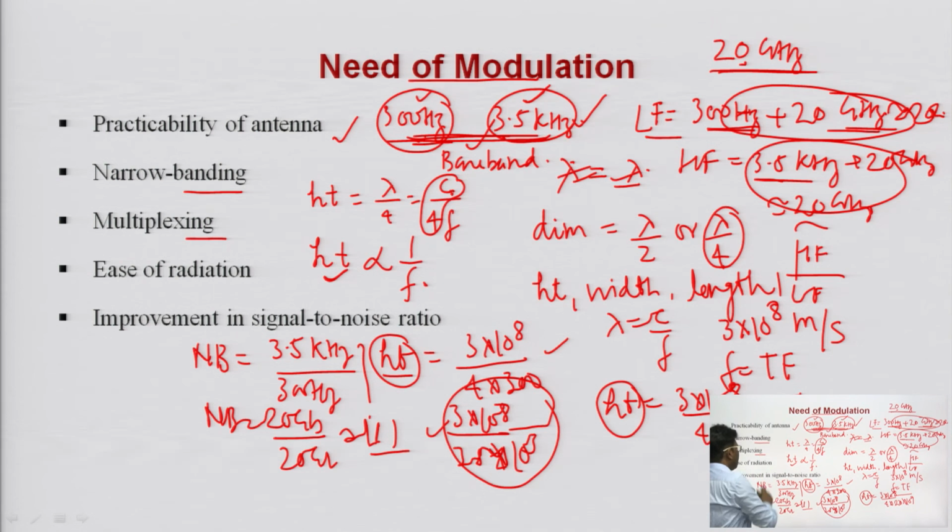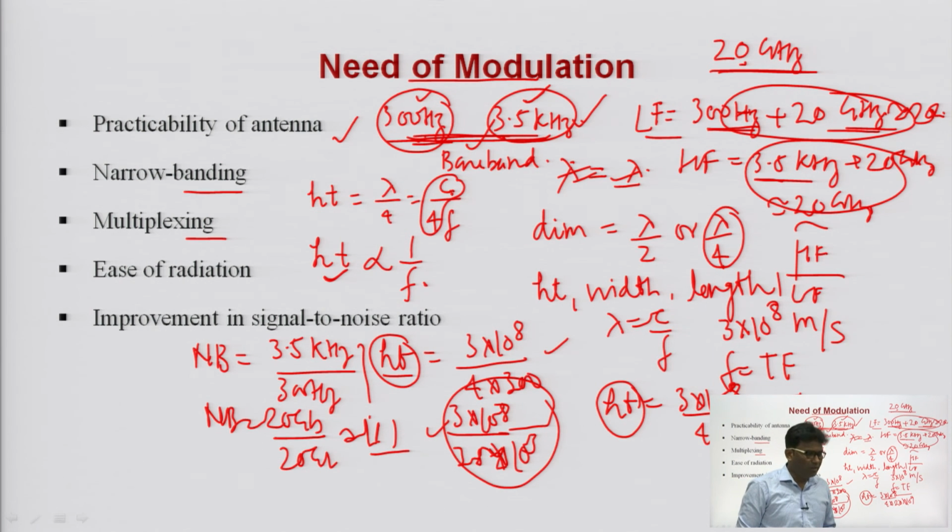Now, multiplexing. If I transmit my baseband signal without modulation, what will happen? Suppose I ask a question in my class and all the students simultaneously try to give the answer.